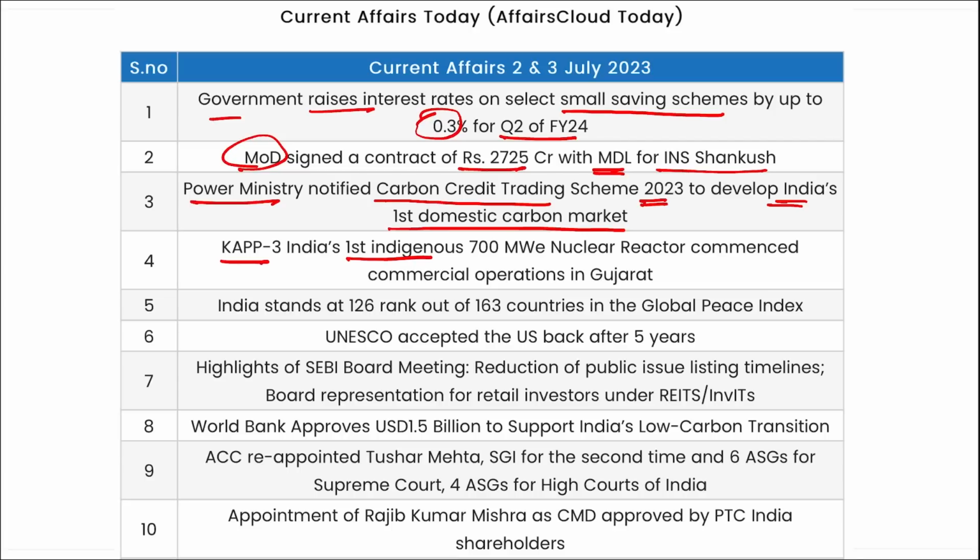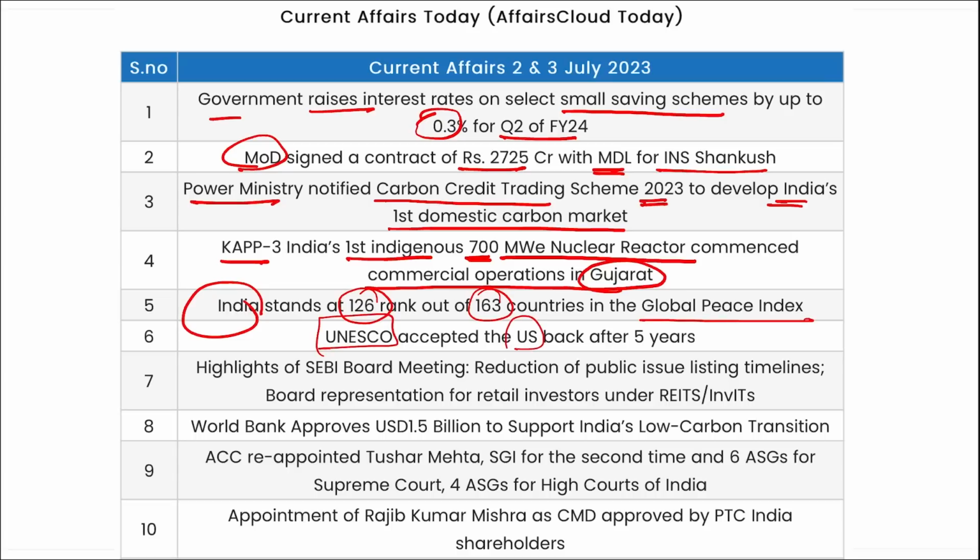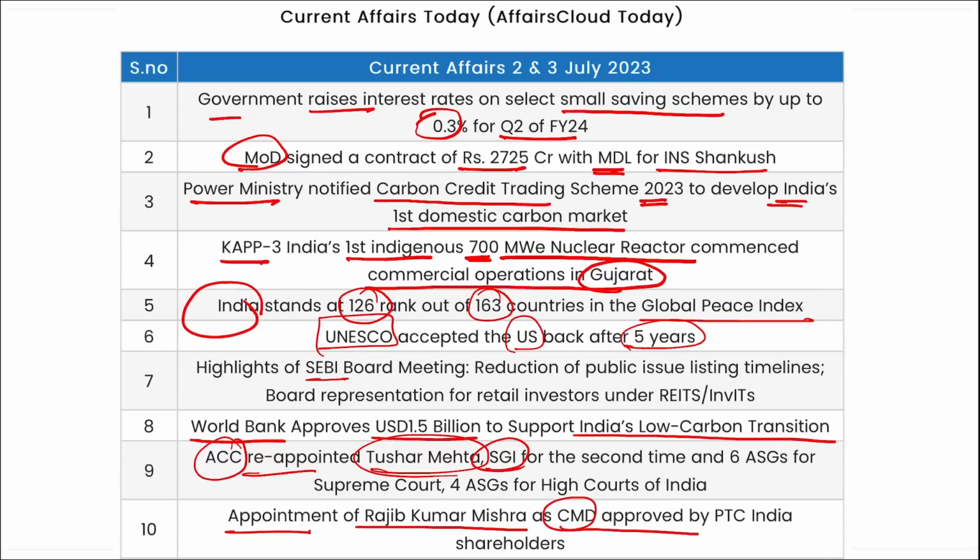KAPP3, that is India's first indigenous 700 megawatt electric nuclear reactor, commenced commercial operations in Gujarat. India's rank is 126 out of 163 countries in Global Peace Index released by IEP. UNESCO has accepted US back after 5 years. Then highlights of SEBI board meetings you can directly read. World Bank approved $1.5 billion support to India's low carbon transition. ACC reappointed Tushar Mehta as the SGI for second term. Appointment of Rajiv Kumar Mishra as chairman and managing director approved by PTC India shareholders.